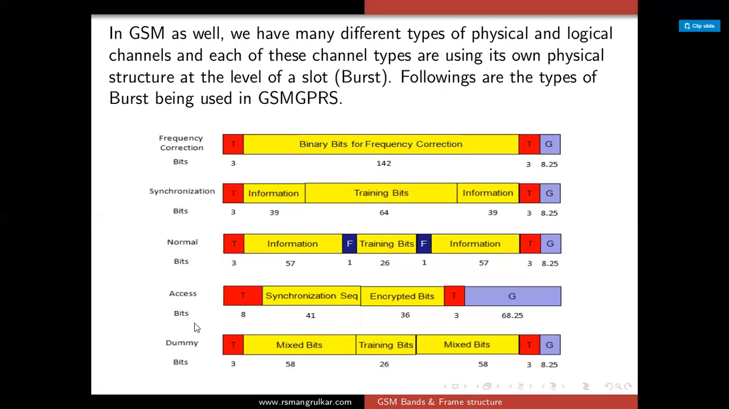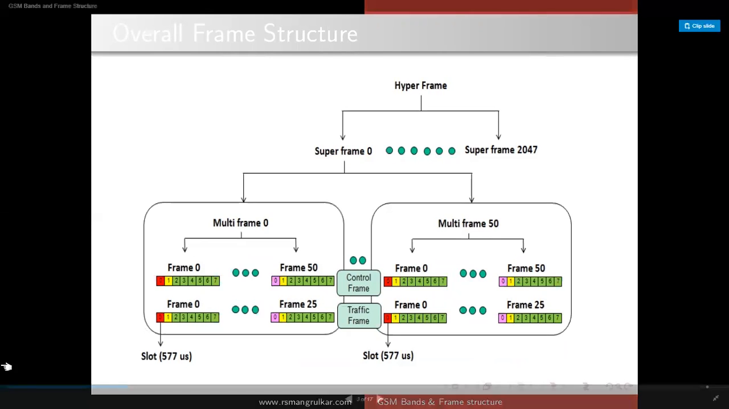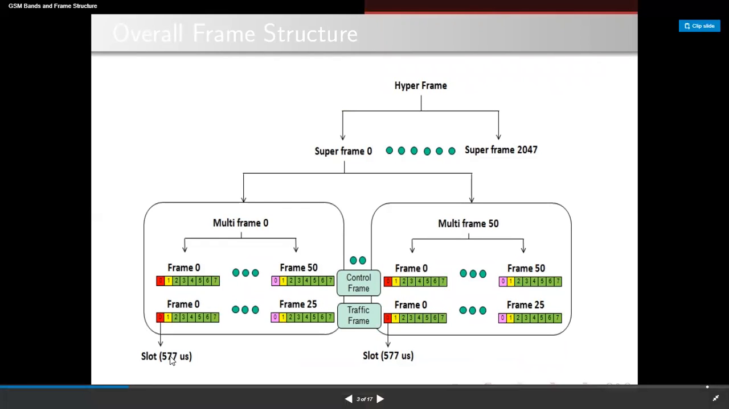In GSM, we have many different types of physical and logical channels. They use their own physical structure at the level of burst, that is the time slot. These are the types of burst used. Before going to that, under this frame, there are 576.92 microseconds for each slot. That is 577 microseconds. Here it is described. The slot is 577 microseconds.